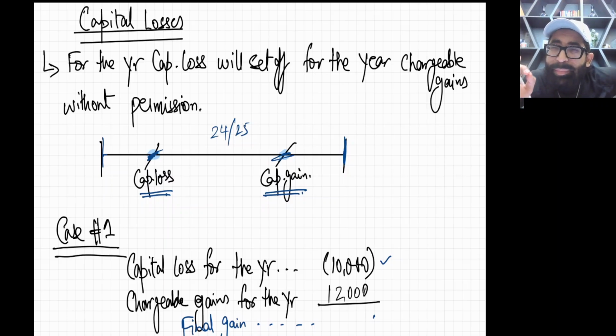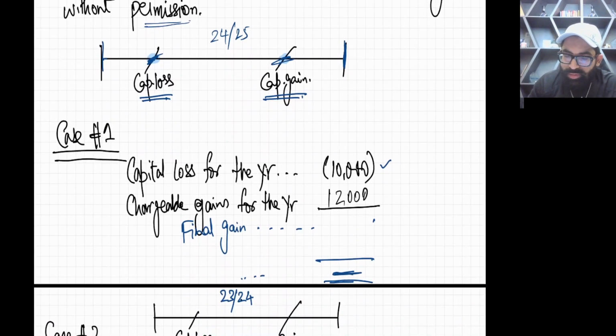Whenever you have a capital loss for the year, it will set off the year's chargeable gains without your permission. Capital loss for the year will never take your permission. It will directly offset your chargeable gains for the year without asking your permission.